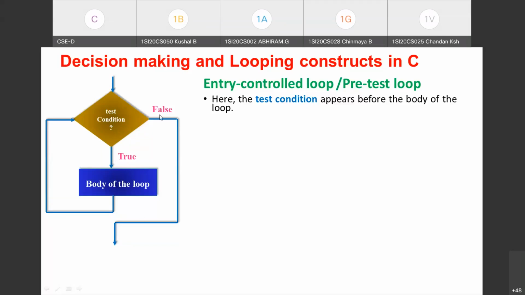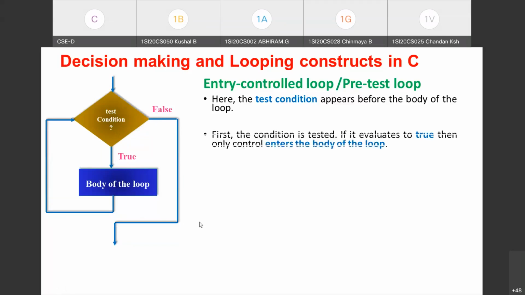Okay, so just see the flow chart. So the flow of logic, how it is, you can observe in the flow chart. So this is the working of entry control loop. First you need to write the statement. The test condition appears before the body of the loop in entry control loop.